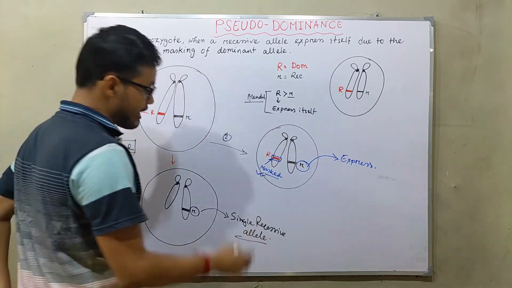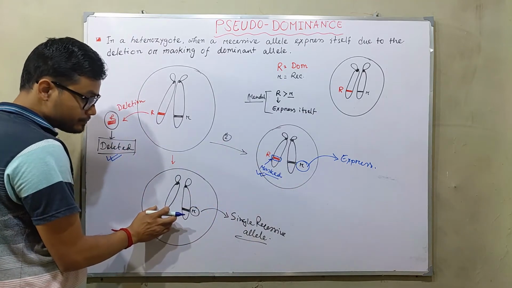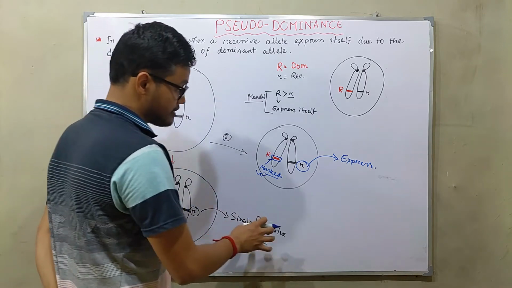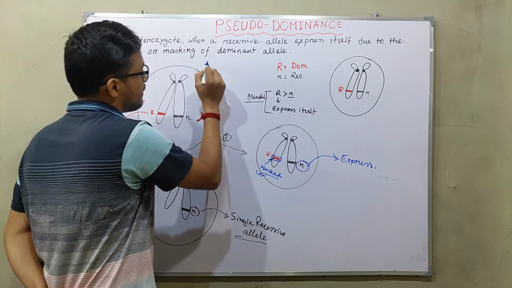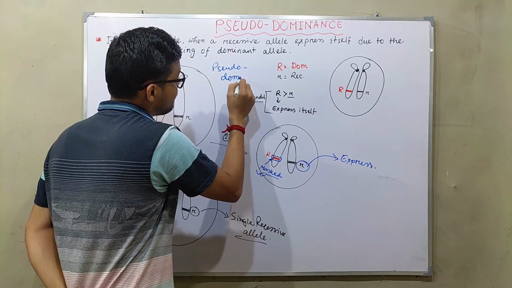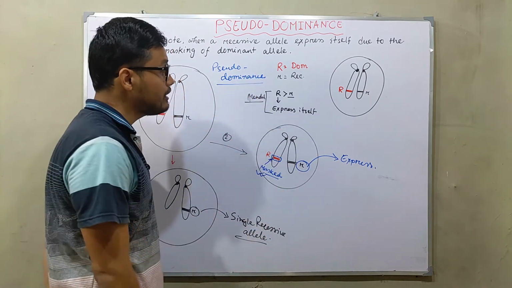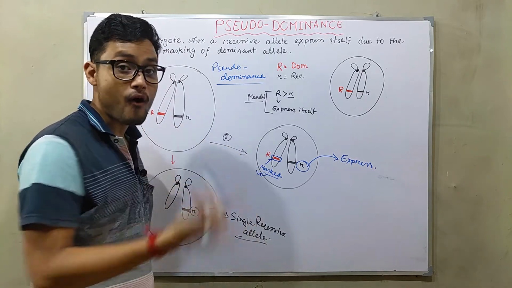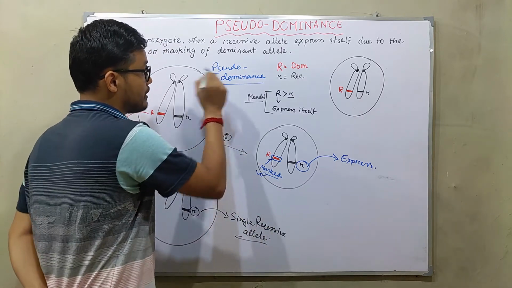In both cases, when the dominant allele is masked or deleted, the recessive allele is expressed, and this phenomenon is known as pseudodominance. Whenever a dominant allele is masked or deleted from the cell, the recessive allele will always express, and this condition is known as pseudodominance.